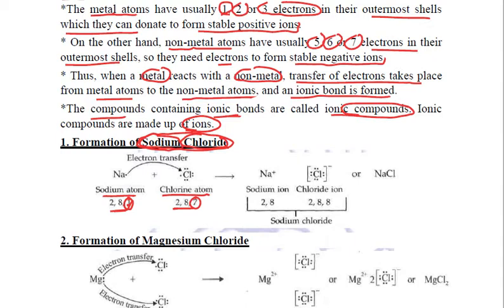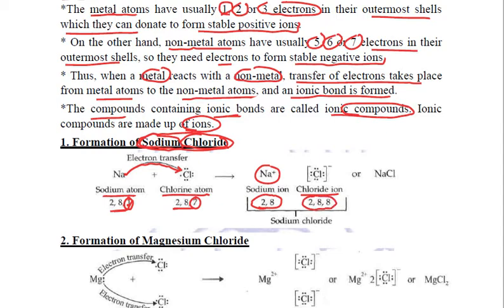So the valence electron of sodium is donated by sodium and taken by chlorine. After losing one electron, sodium becomes a sodium ion, and because it has lost its outermost electron, its configuration becomes 2,8. Chlorine has gained one electron, so it has become a negatively charged chloride ion, and its configuration becomes 2,8,8.